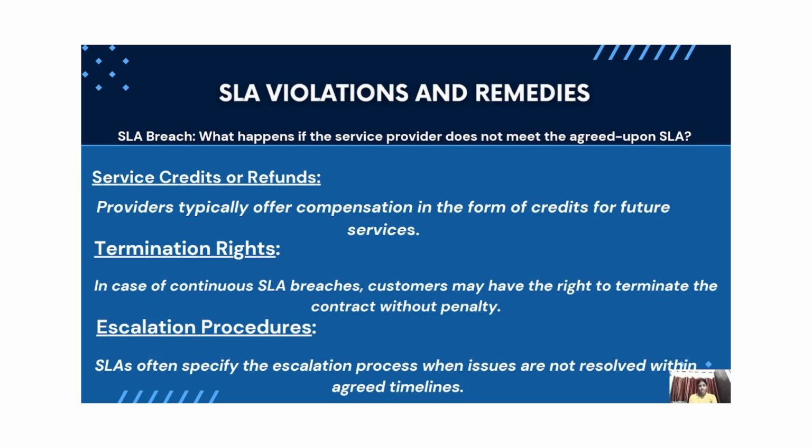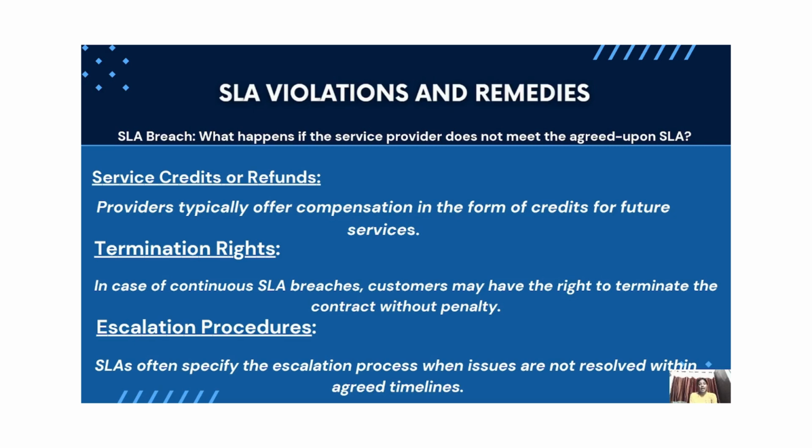Second, termination rights. If the provider continuously breaches the SLA, the customer may have the right to terminate the contract without penalties. This is especially important for critical services. Third, escalation procedures. SLAs often include an escalation process if issues are not resolved within the agreed upon timelines. This ensures problems get attention at a higher management level if unresolved.